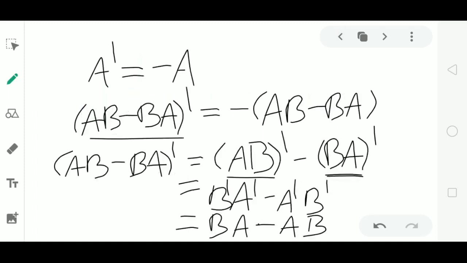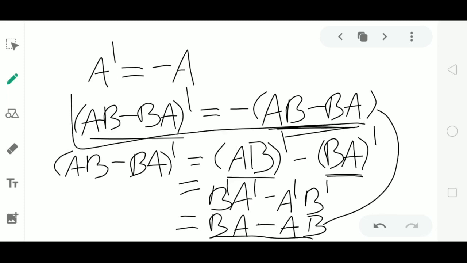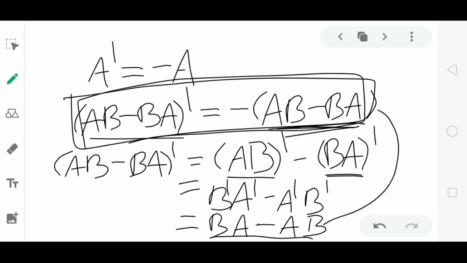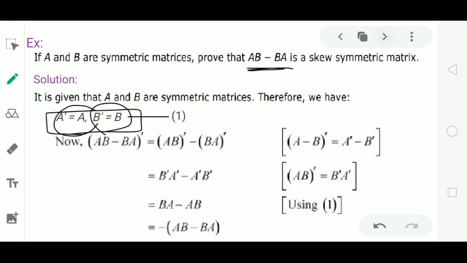So here we are getting BA minus AB. If I take minus common here, then minus of (AB minus BA) we are getting. So we got this result (AB minus BA)' equal to minus of (AB minus BA). This is the condition of a skew symmetric matrix. This proves that the matrix AB minus BA is skew symmetric.